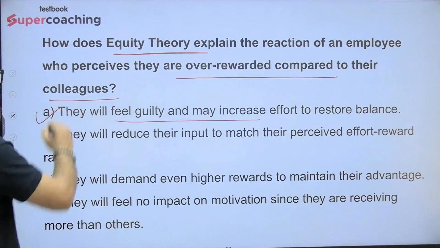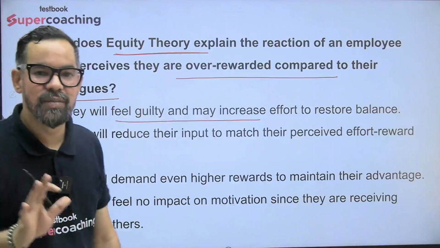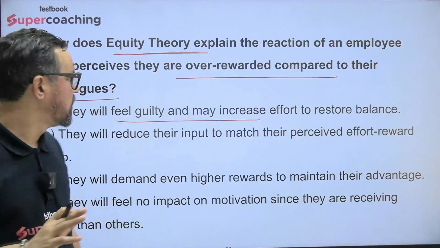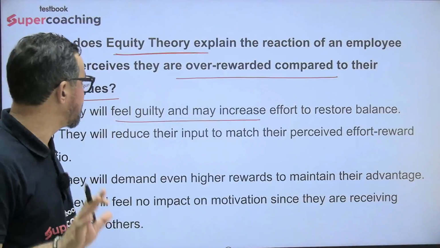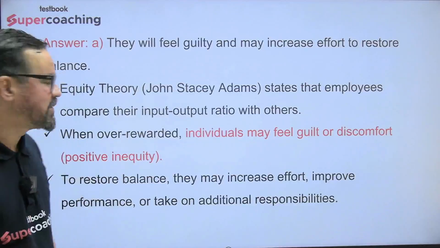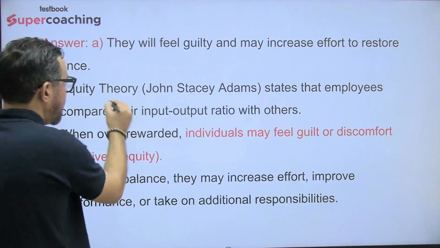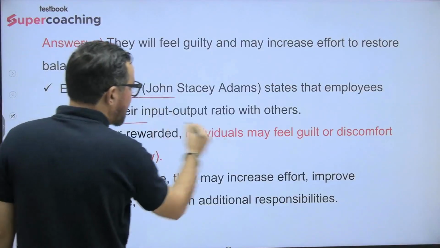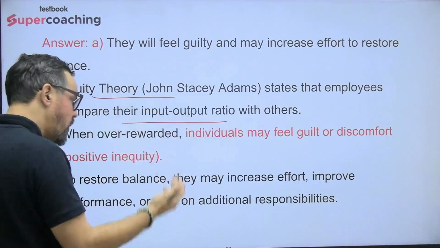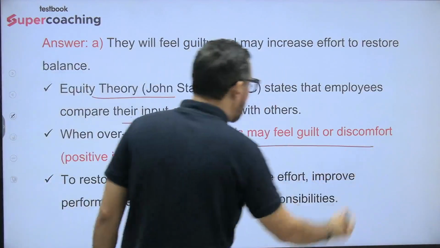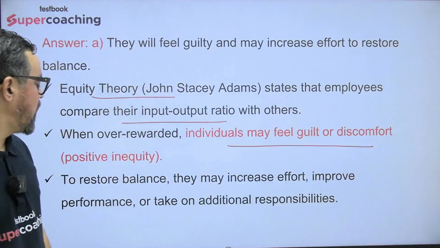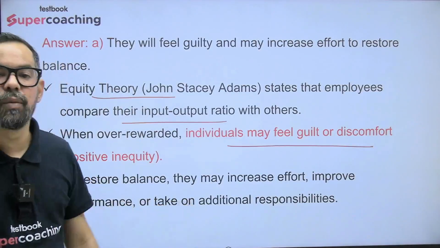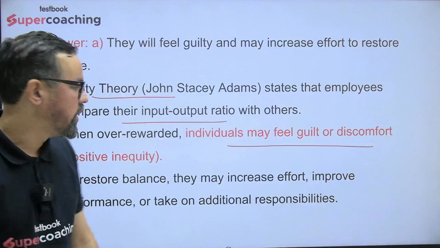So the first statement will be correct. This is by John Stacey Adams, equity theory, according to his thought, this is what we generally see. Equity theory, Adams states that employees compare their input output ratio with others. When over rewarded, an individual may feel guilt or discomfort, so to restore this they'll increase their efforts. Right, next one, guys.